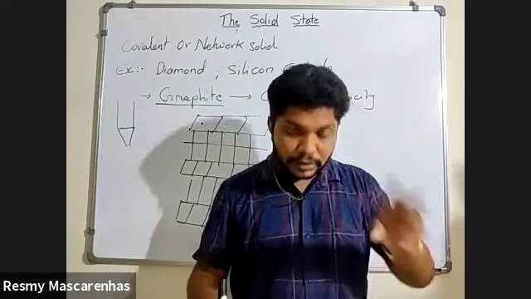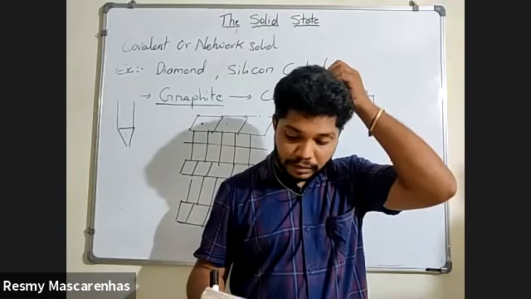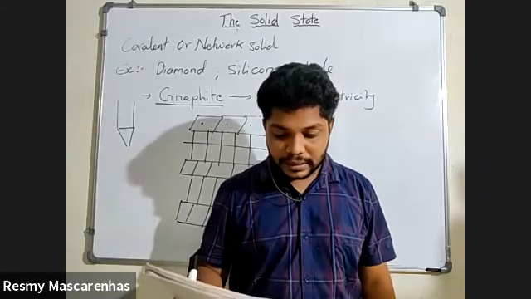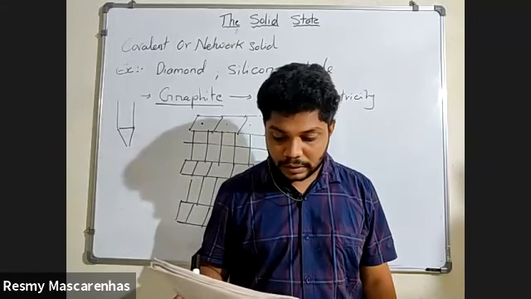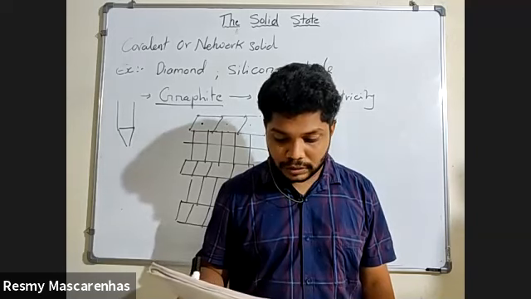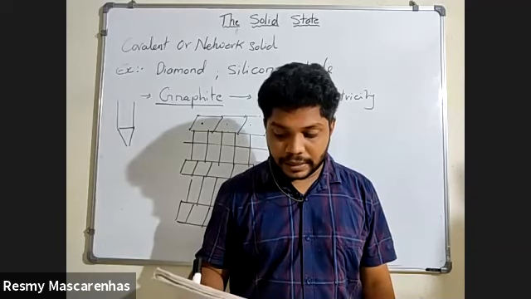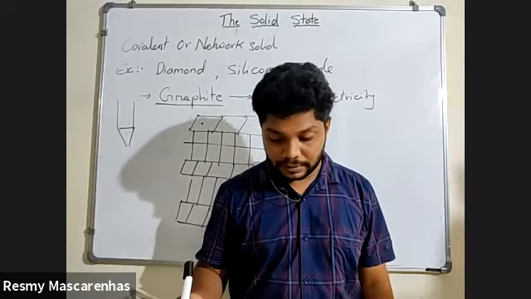Please take down two give reasons. Then we are well over our class. Take down: Graphite is used as a dry lubricant.